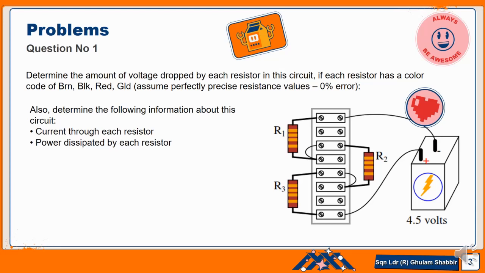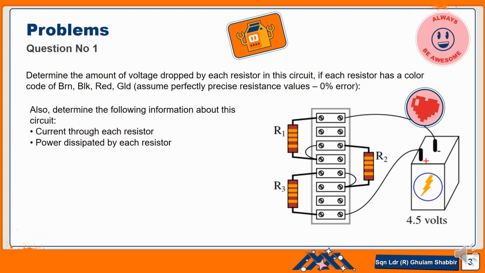From the color coding we will find the value of the resistance of each resistor, as well as the current through each resistor and the power dissipated by each resistor.